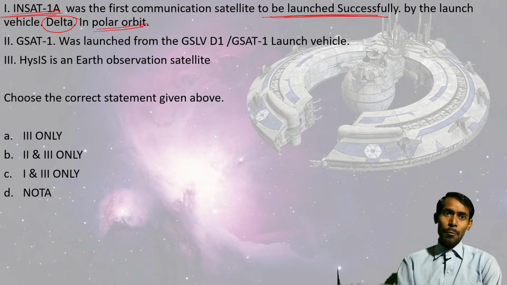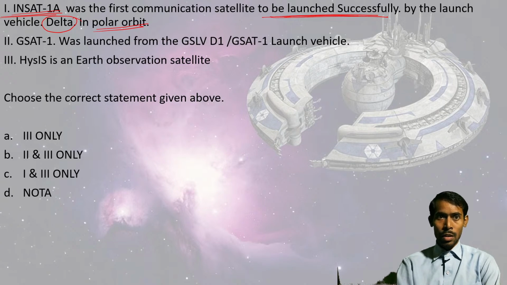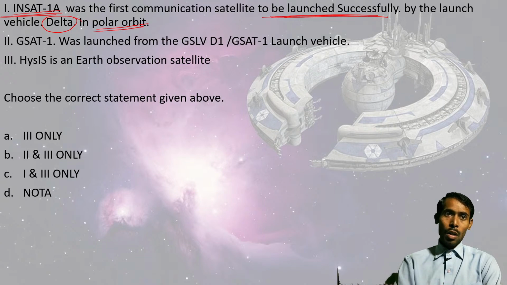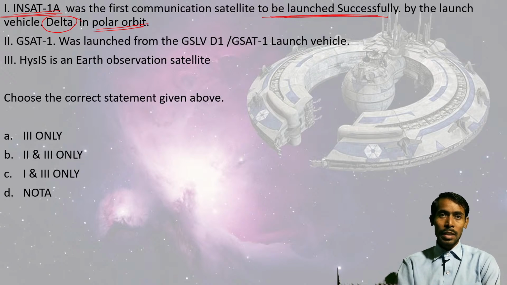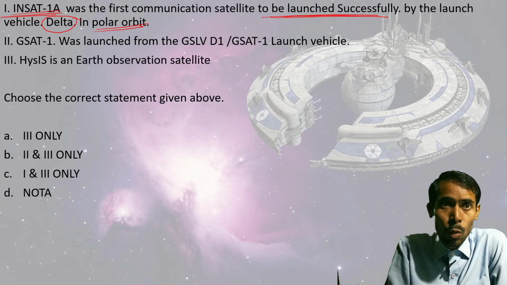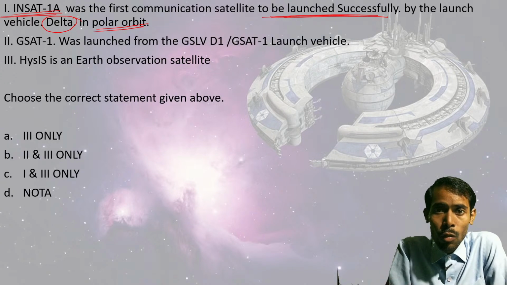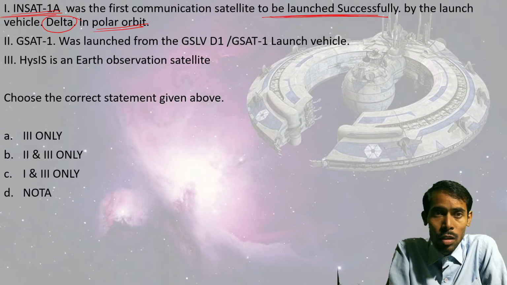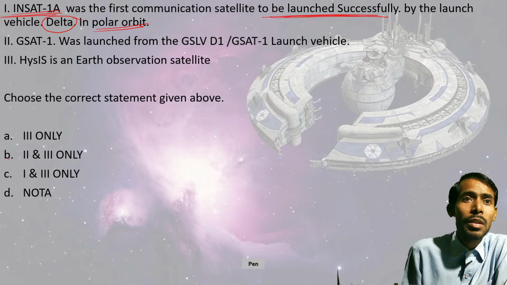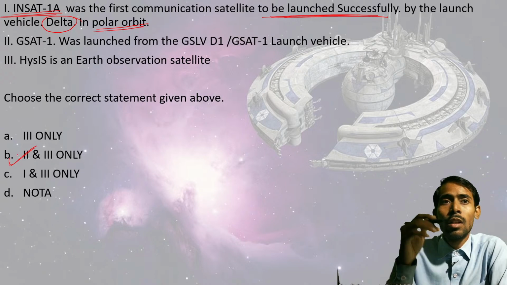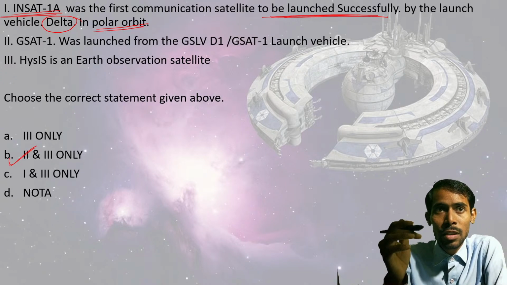So you have to see which of the given statements is correct. If we go very closely through the statements, we find that statement 2 and statement 3 are correct. So here the correct answer would be option B.